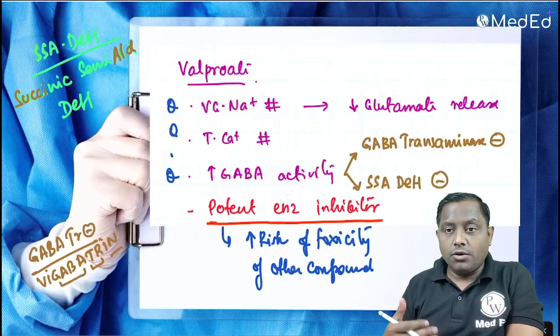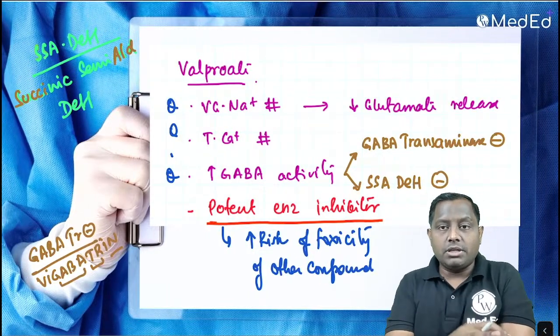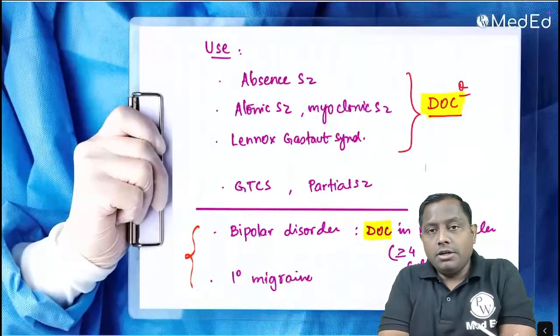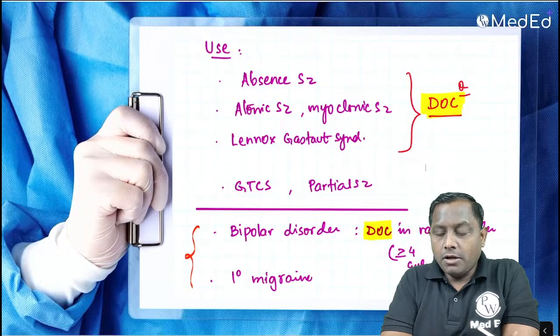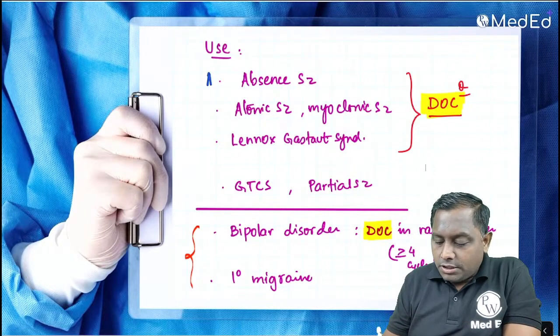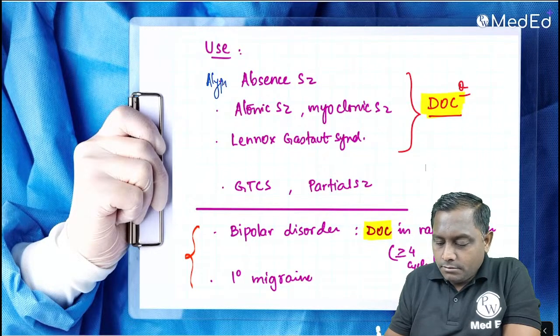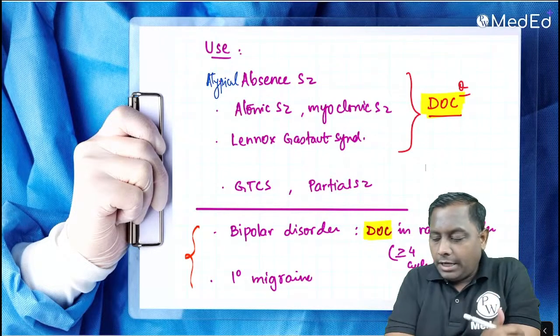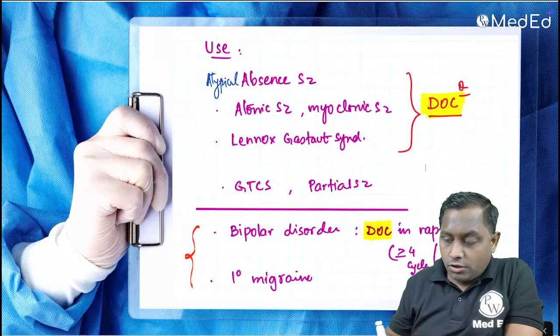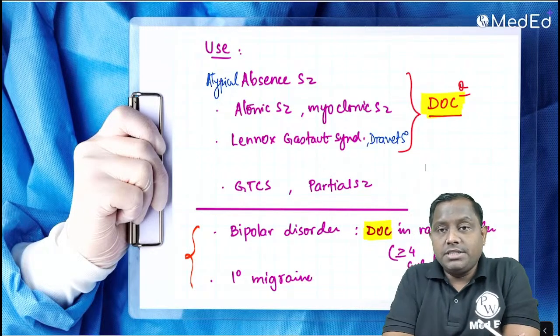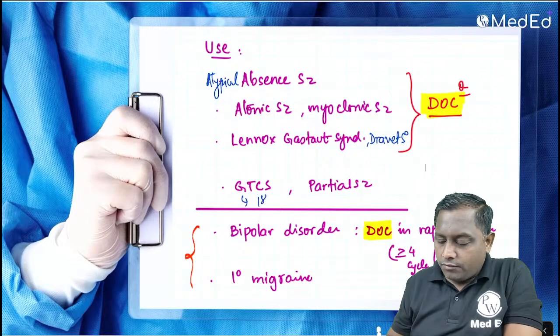So I hope all of you are going through this and are able to recall it, because it is in your notes. All the NEET PG aspirants attending, you will definitely get benefited by the information we are discussing. We are going to utilize valproate as the drug of choice in a patient with atypical absence seizure, atonic seizure, clonic seizure, myoclonic seizure, Lennox-Gastaut syndrome, and Dravet syndrome. In all these conditions they are the drug of choice. In fact, in GTCS also they are among the first line drugs.